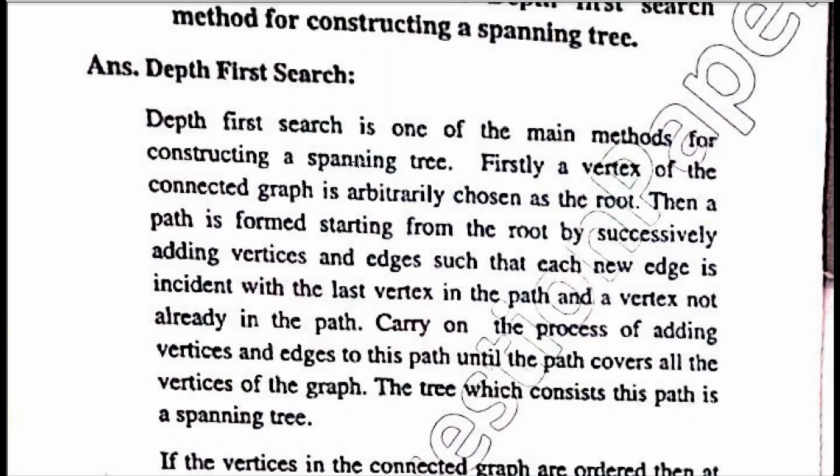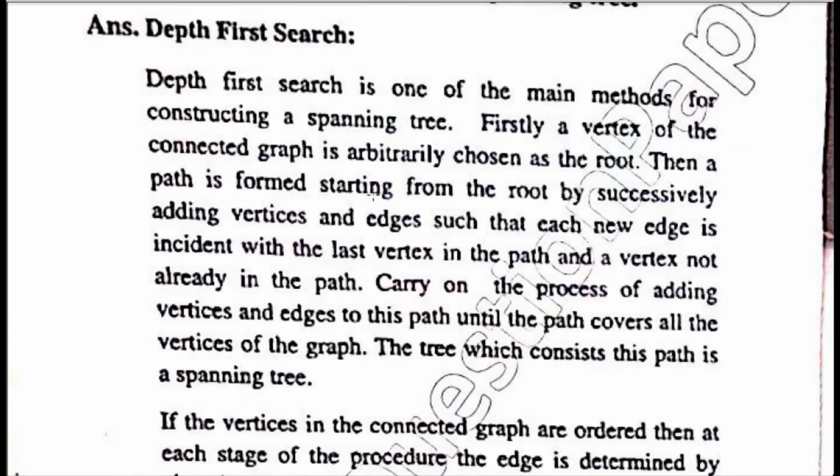In this method, firstly, we pick a vertex. We can pick an arbitrary vertex of the connected graph. Then a path is formed starting from the root, that is, from that starting vertex, by successively adding vertices and edges which are connected to that vertex. A tree is a connected graph which is free from circuits, so from each newly added vertex we add vertices and edges which are connected to it.